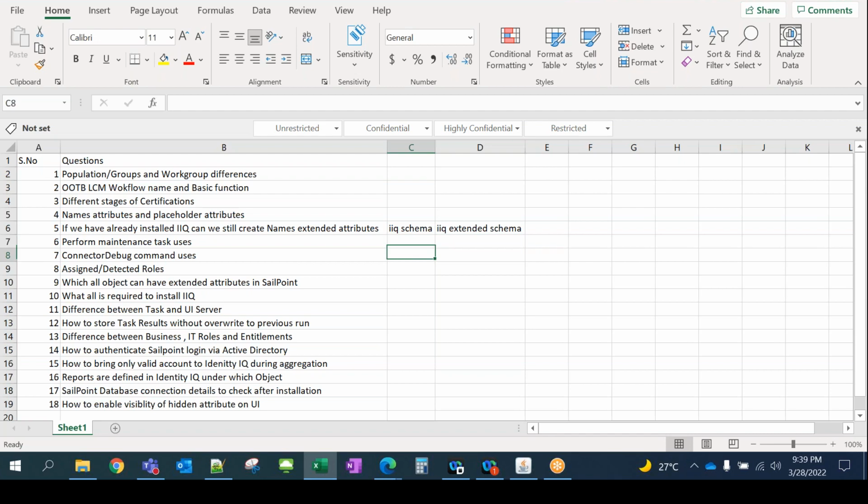Here there's a big community where you can post any of your queries, and you will see lots of learning material, free of cost. Use this for further learning, and you will also get a glimpse of the certifications you can clear for SailPoint. That's a good learning opportunity. Don't go for anything else, use only this one.